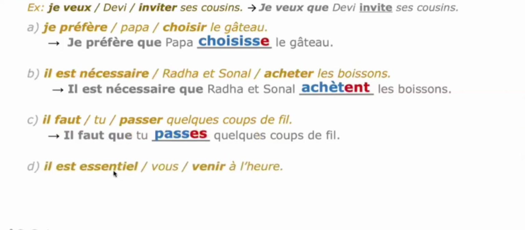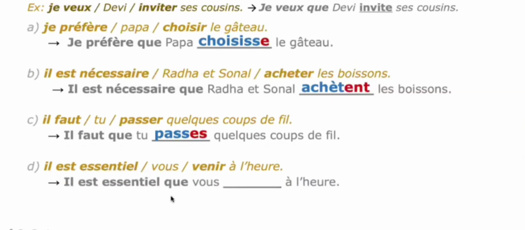Fourth one, il est essentiel que vous veniez à l'heure. It is important that you have to come on time. So the expression is il est essentiel que, then the verb, vous, and venir you have to conjugate in subjunctive.